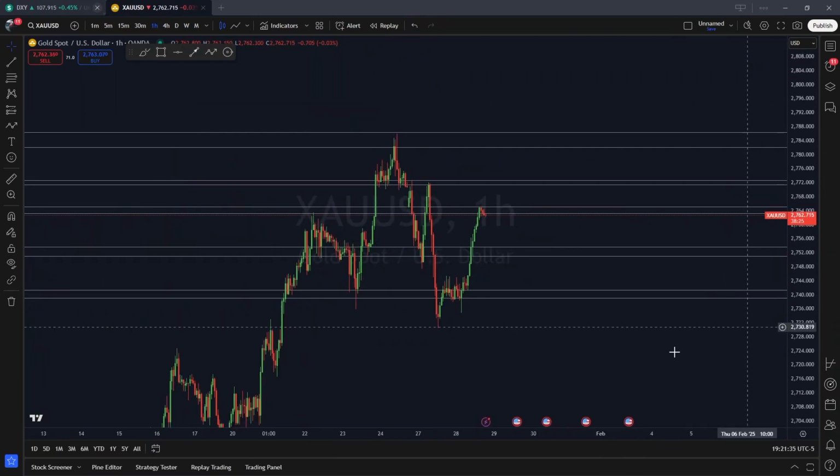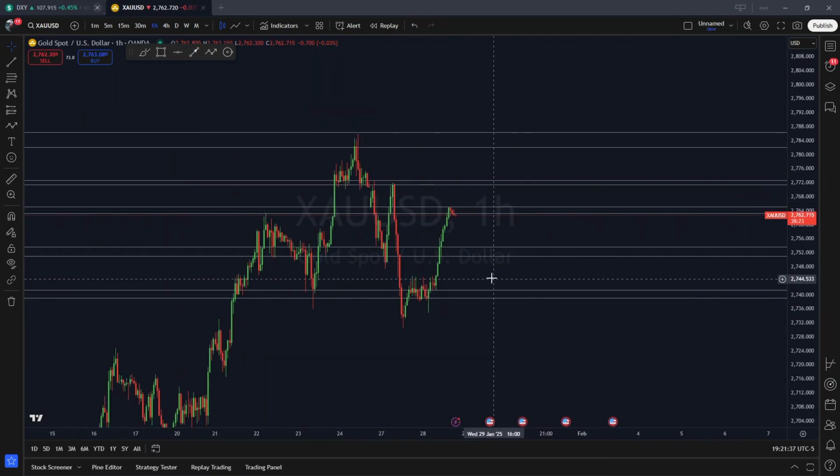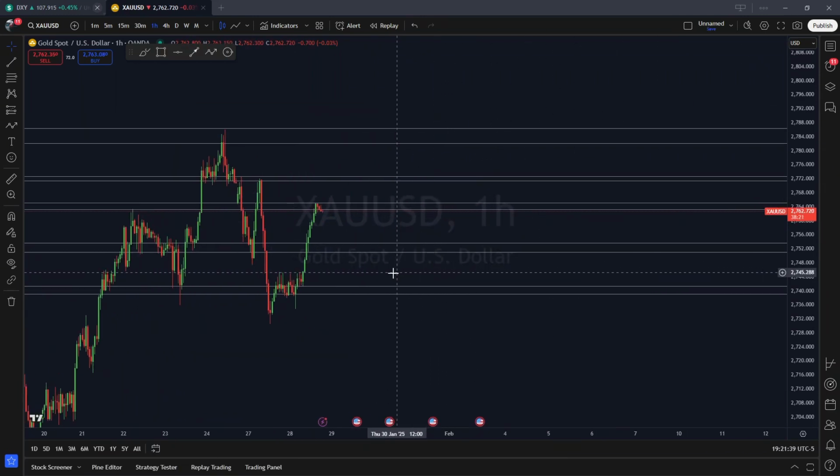Now, again, we do have these strong key levels that we have marked off. We know that even if price comes all the way down to the 2740s and rejects this zone, we can continue to be more on the bullish side for gold.